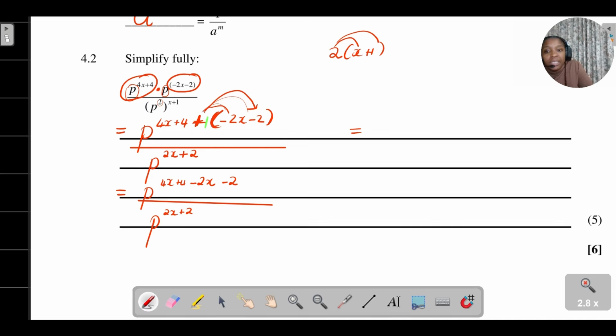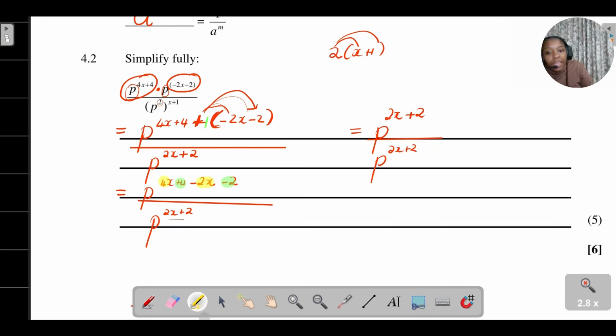I'm going to just finish off here. I'm going to simplify what's happening in the numerator. It's going to be p to the power of... obviously here we have to add the like terms, but we're now focusing on our fractions. So 4x minus 2x, you'll see that you get 2x. Then positive 4 minus 2 is going to give me positive 2, divided by p. Can I simplify anything there? No. I'm going to leave it as 2x plus 2.